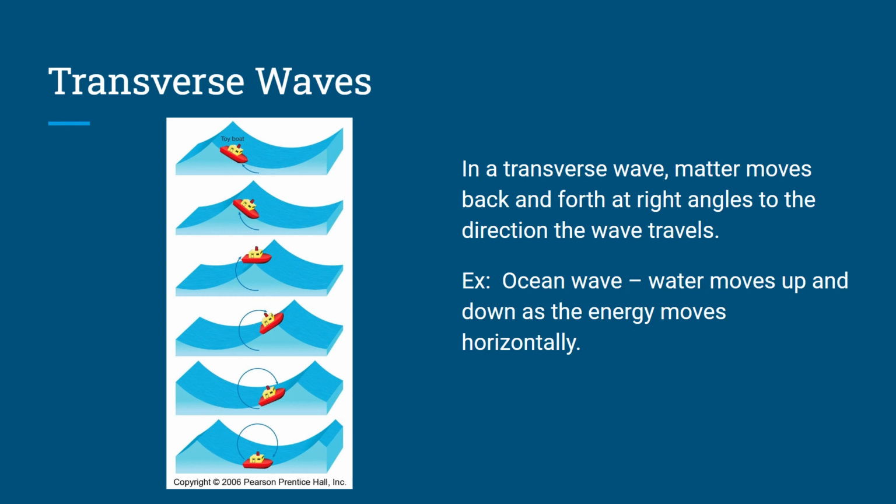That's because it would have to actively work to follow that energy of the wave in order to use it. It can use the energy of the wave, but unless it's prompting itself to do so, it's not going to. So again, transverse waves, right angles to the direction the wave travels. So if the energy is going left and right, the transverse wave is having up and down pulses.